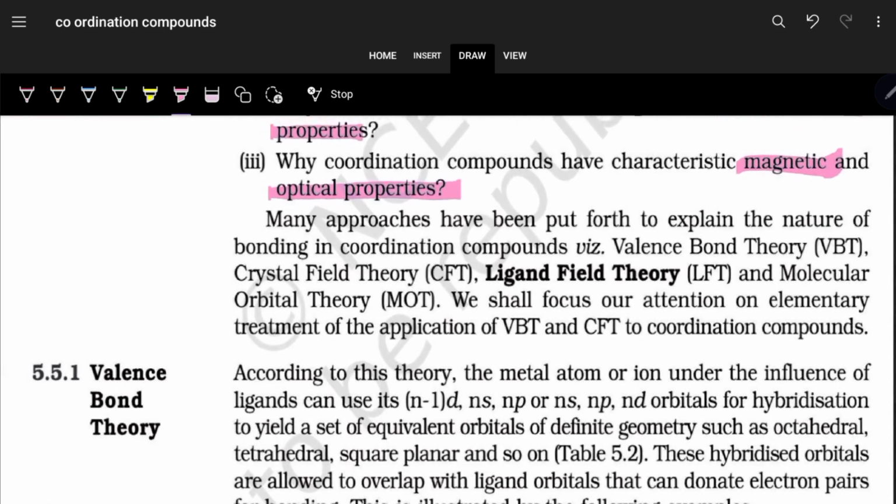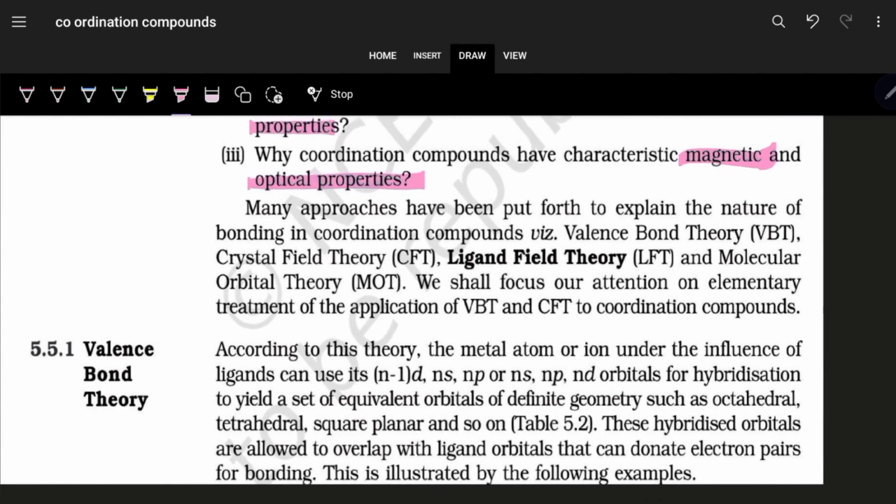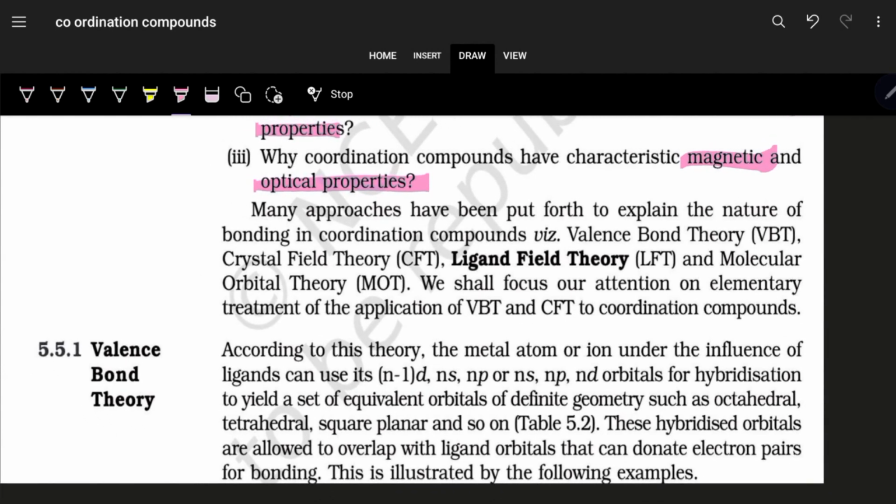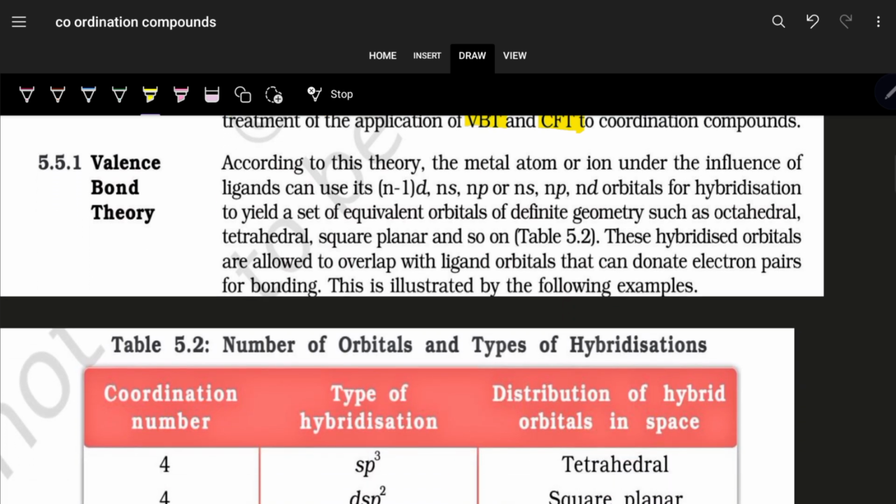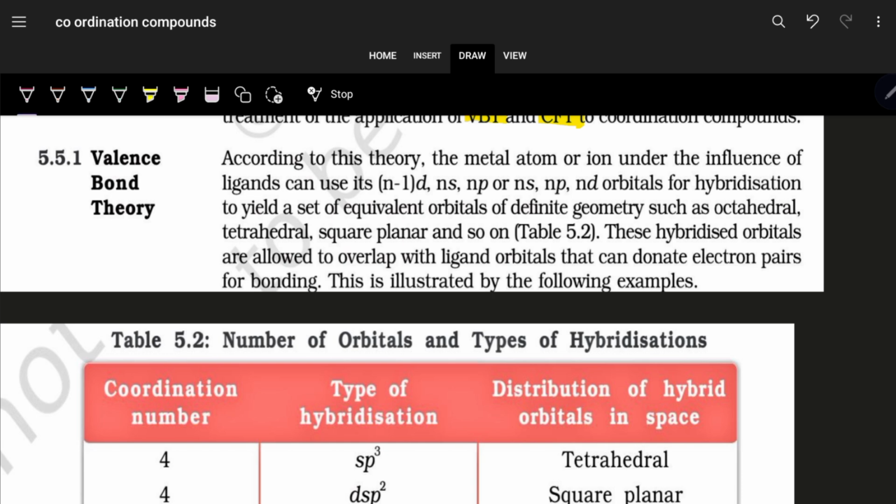Later on, after Werner, many approaches have been put forward in order to explain the nature of bonding in coordination compounds, namely the valence bond theory, which is known as VBT, the crystal field theory, CFT, ligand field theory, LFT, and molecular orbital theory, MOT. Now, in our syllabus right now, we are focusing on VBT and CFT. So, going on to valence bond theory.